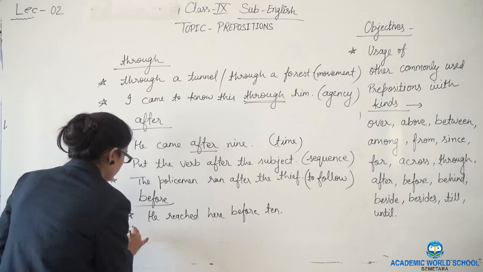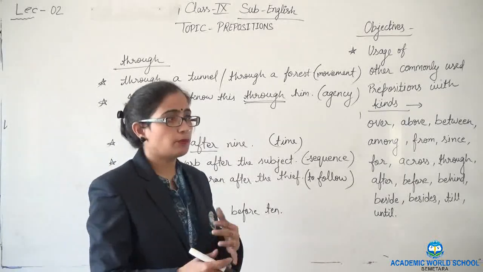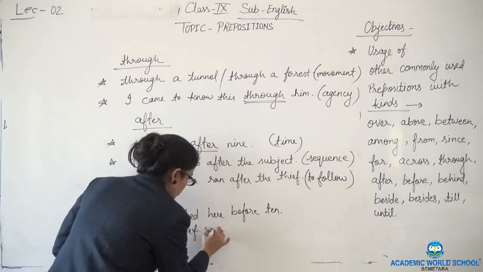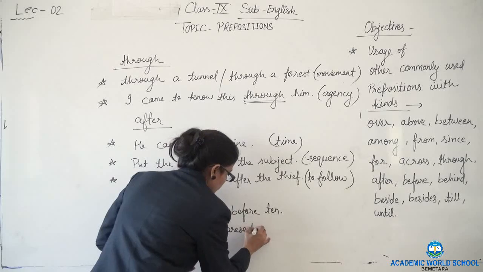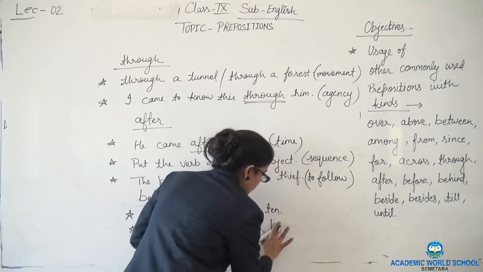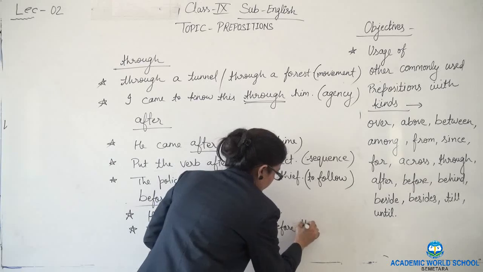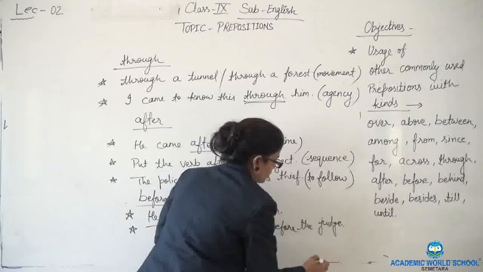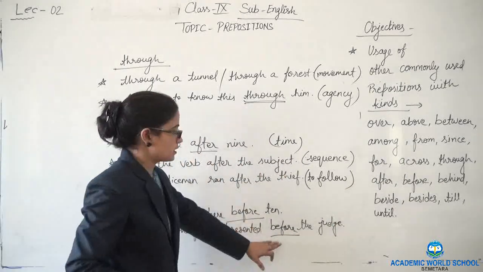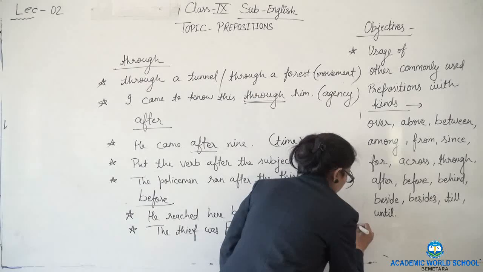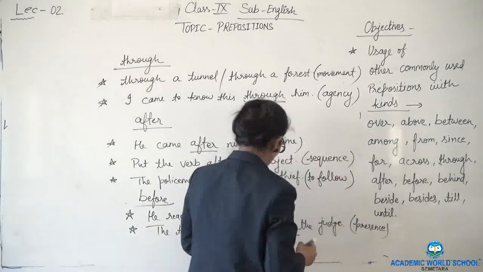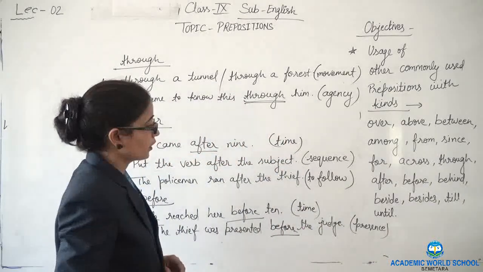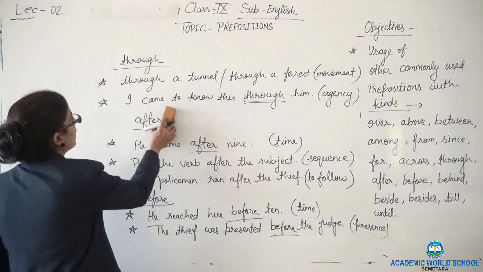Okay, then it is used to show the presence also, like the thief was presented before the judge. So here this is giving the sense of presence. Okay, and this is time. Clear?